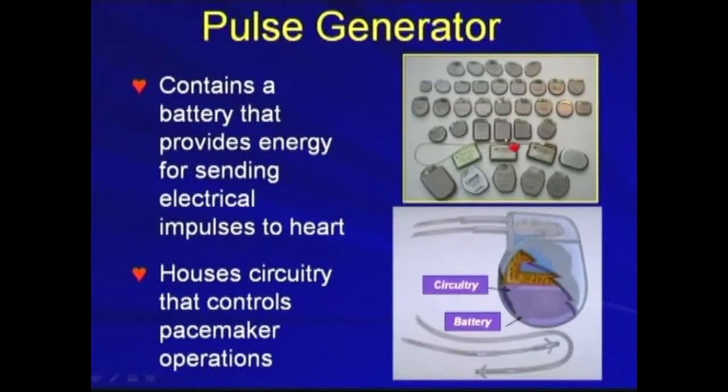For the pulse generator, here are the pulse generators. It contains a battery that provides energy for sending electrical impulses to the heart. It also houses circuitry that controls the pacemaker operation. So this battery and circuitry are major components of the pulse generator.